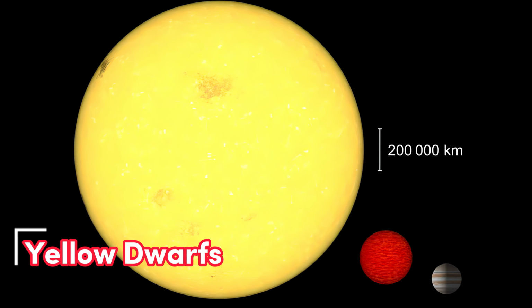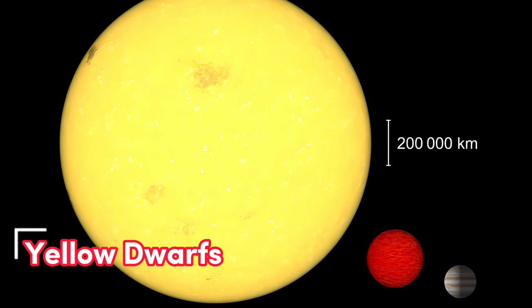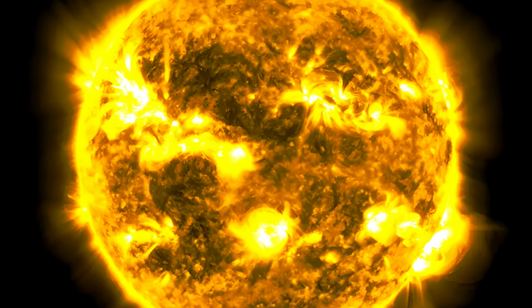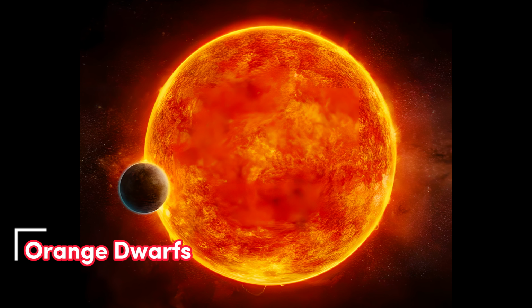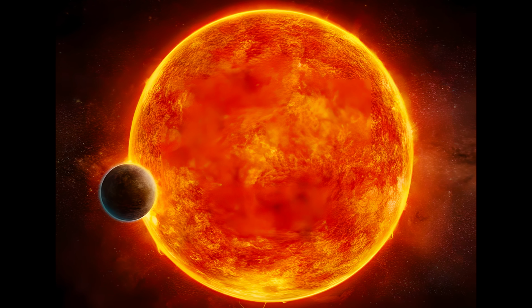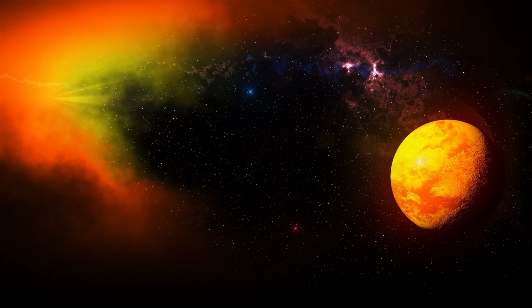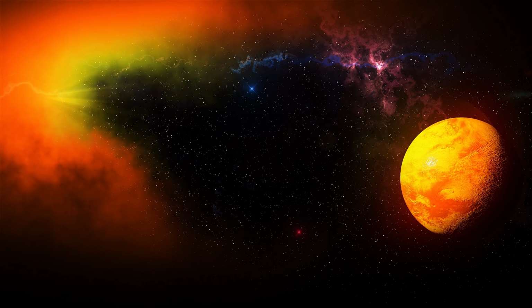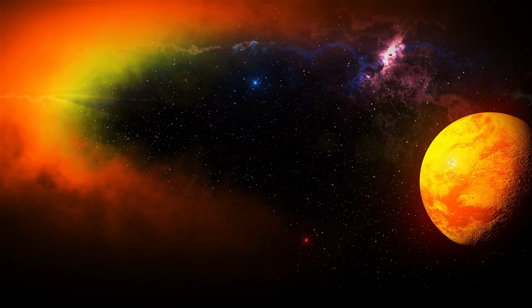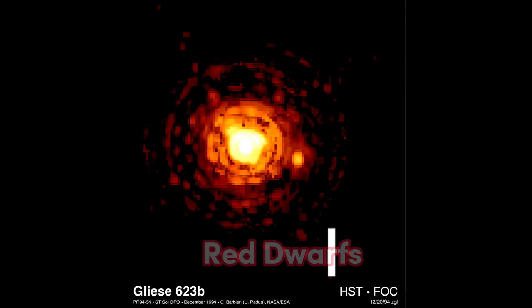Yellow dwarfs. Referred to as G-type, yellow dwarfs convert hydrogen into helium in their cores and evolve into red giants as their fuel depletes. Orange dwarfs. Referred to as K-type, they emit low UV radiation, making them the primary focus of the search for extraterrestrial life. Capable of remaining stable for up to 30 billion years, K-type stars, which are 4 times more common than G-type stars, facilitate exoplanet searches.